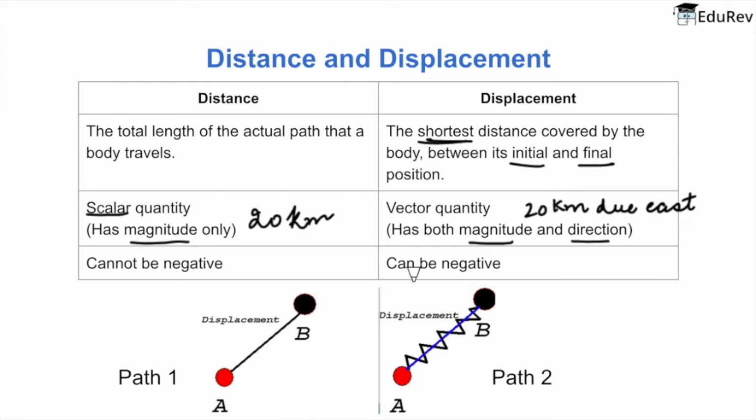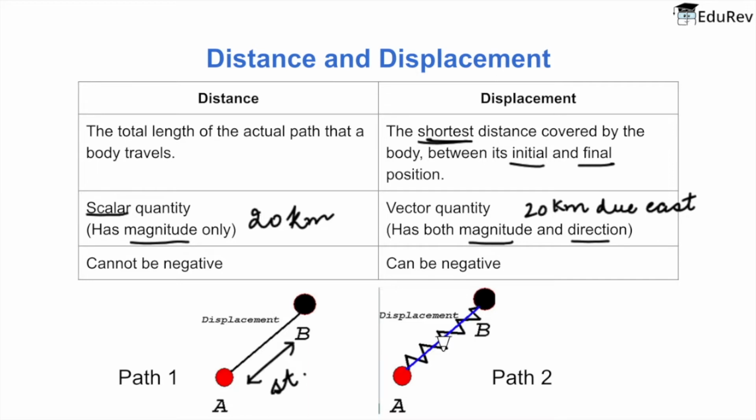Now both these terms can sometimes be equal to each other or vary from each other. How? Let's see. So if you check this path 1, if you want to go from point A to point B, then the distance of the path will be equal to the displacement, because it is the shortest path between both the points, that is a straight line.